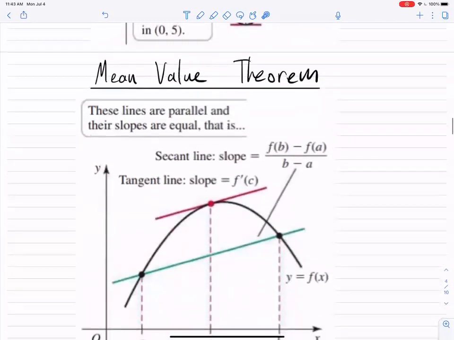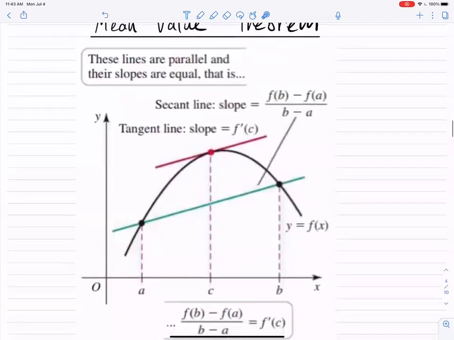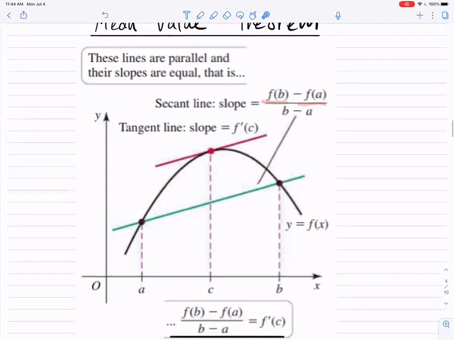And again, the best thing to do here is a picture. The picture is this. If you have some continuous differentiable function on a closed interval, from A to B, then the idea is that the slope of the secant line, the line between the two endpoints, which is the slope of this green line right here, is f of b minus f of a, so y2 minus y1 over x2 minus x1. So this is the slope of the secant line. f of b minus f of a all over b minus a, that's the slope of this line.